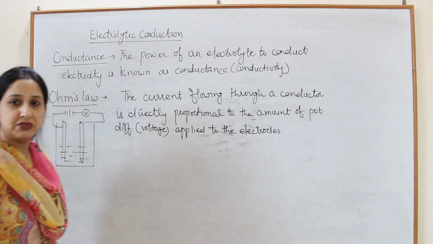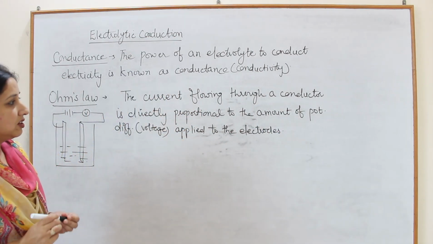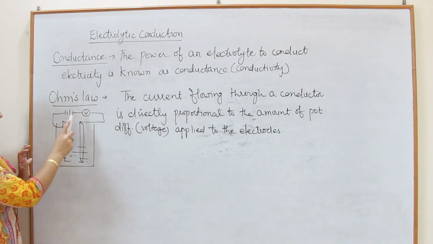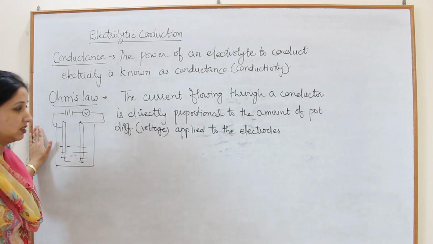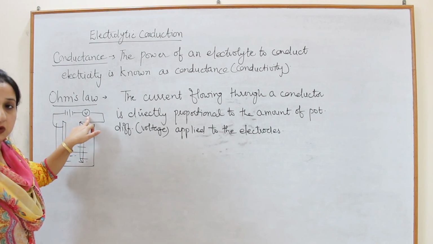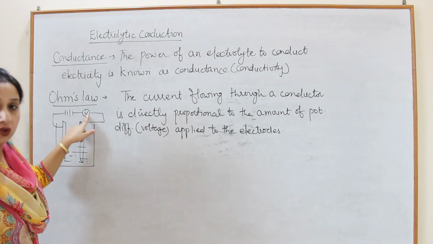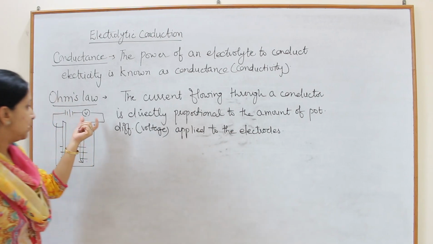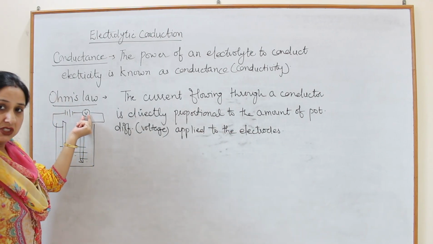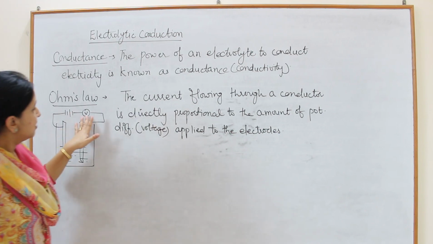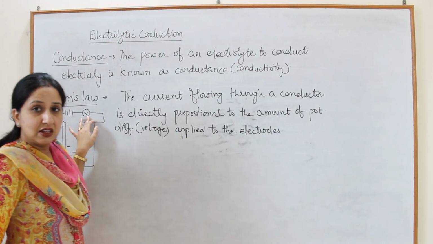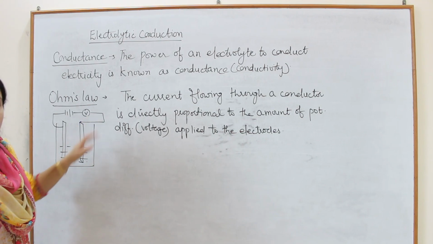So, what is Ohm's law? According to this law, the amount of current which will flow through this solution is directly proportional to the amount of voltage. Means अगर आप ज़्यादा amount में voltage supply करेंगे, the amount of current will be high. If the amount of voltage is less, then the amount of current will also be less.